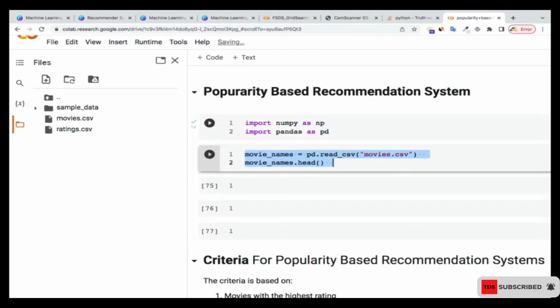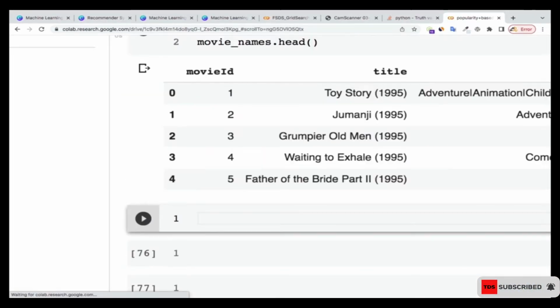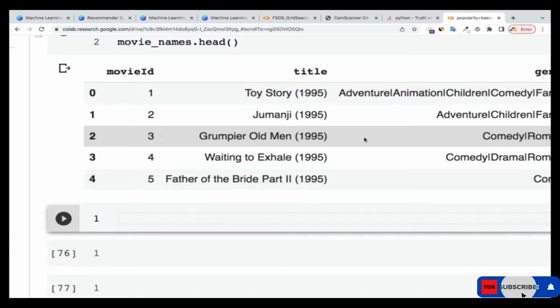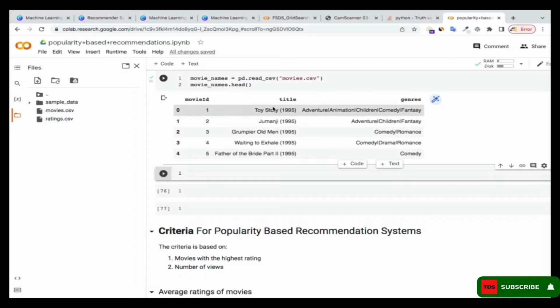Great. Then the next thing that I'm going to do is to read my data set. Okay, so I'm using pd.read_csv, and I'm reading the movies.csv. Then I'm storing it in movies_names. Then I'm going to print it out for you to see. All right, great. So this is what we have in the movies.csv. So this is the movies data that we are going to use for this particular exercise. Okay, so we have the movie ID, then we have the title, and then the genres over here.